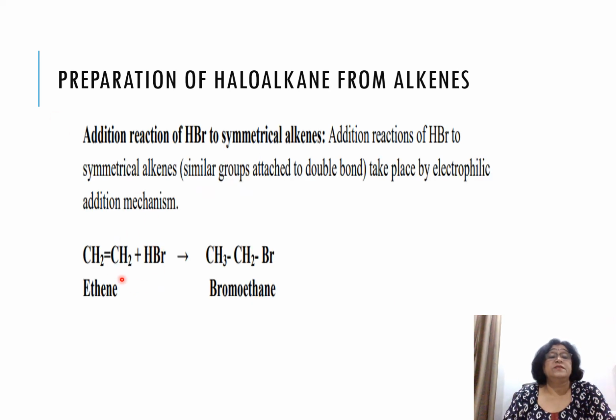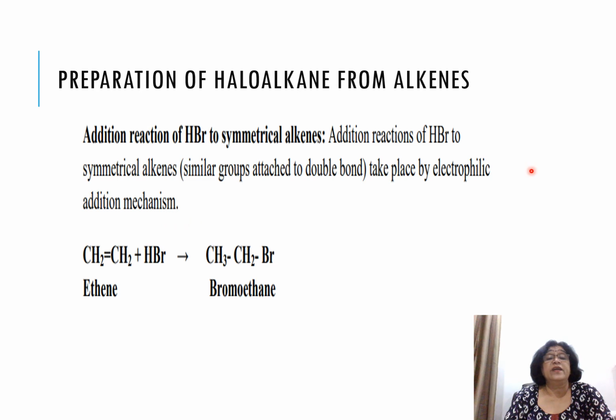So in this, what happens? CH2=CH2 is reacted with HBr. Here one of the double bonds breaks heterolytically, so the electron pair goes to one of the carbon atoms. One carbon atom gets a plus charge, another gets a minus charge, and to the one which gets the plus charge, this unsymmetrical reagent also cleaves, H plus and Br minus are formed. So H plus goes to the carbon atom that gets negative charge, and Br goes to the one which gets a positive charge. So basically CH3CH2Br, bromoethane, is formed. So ethene gives you bromoethane.